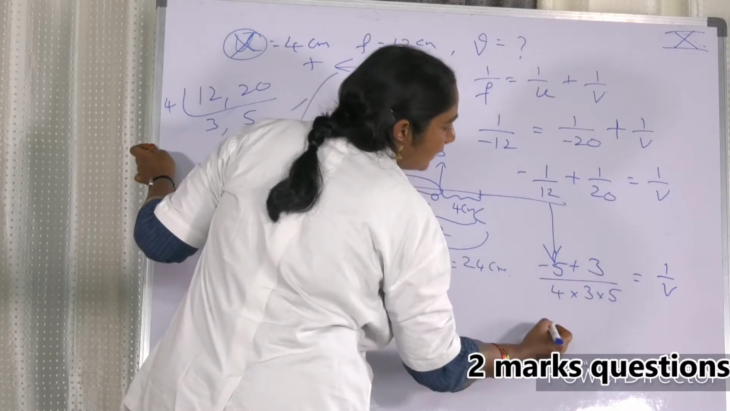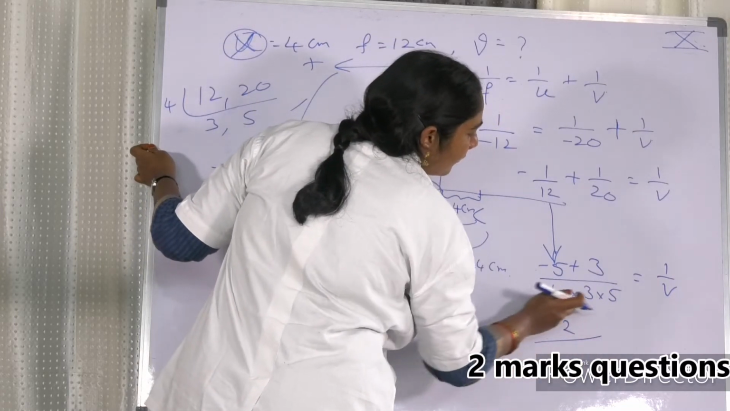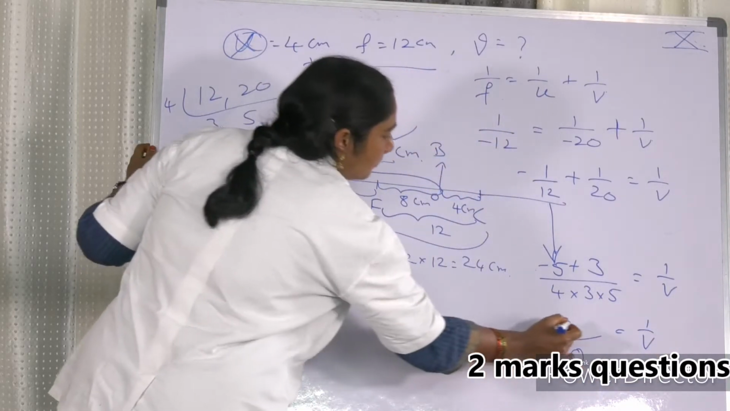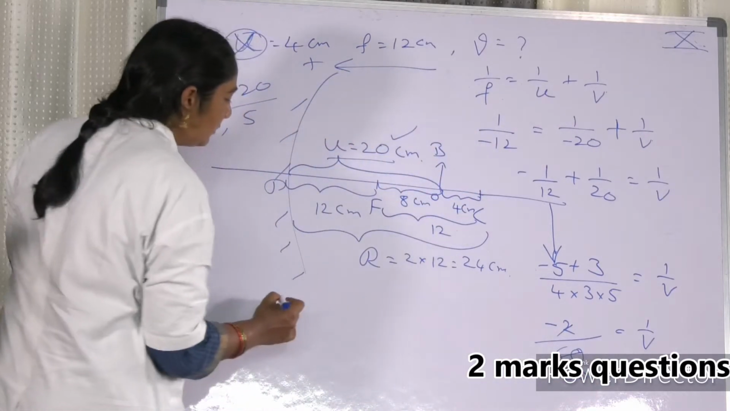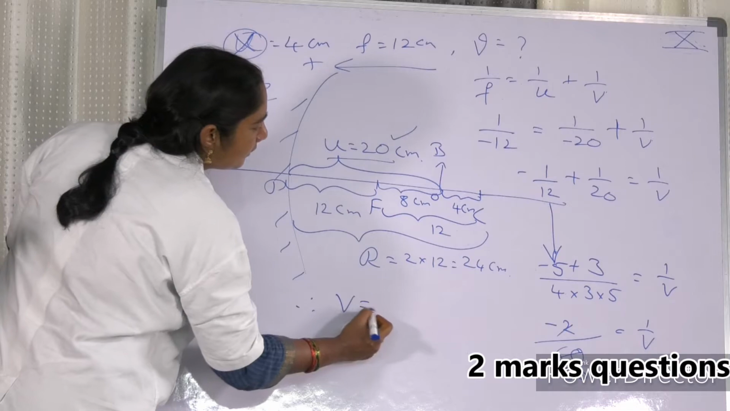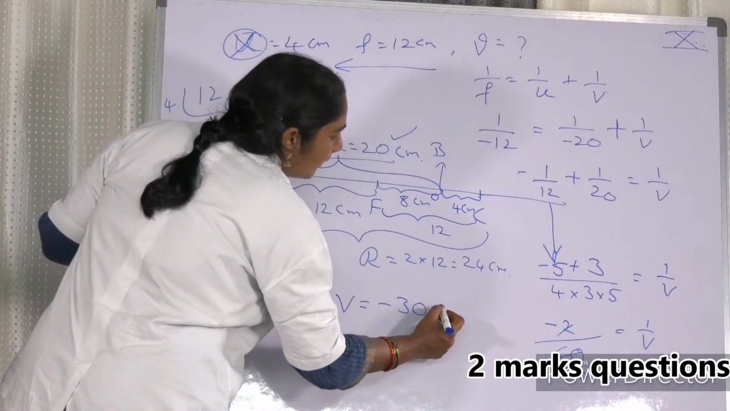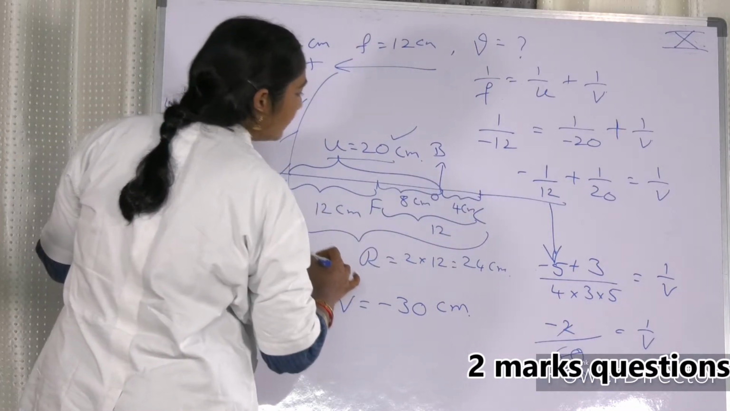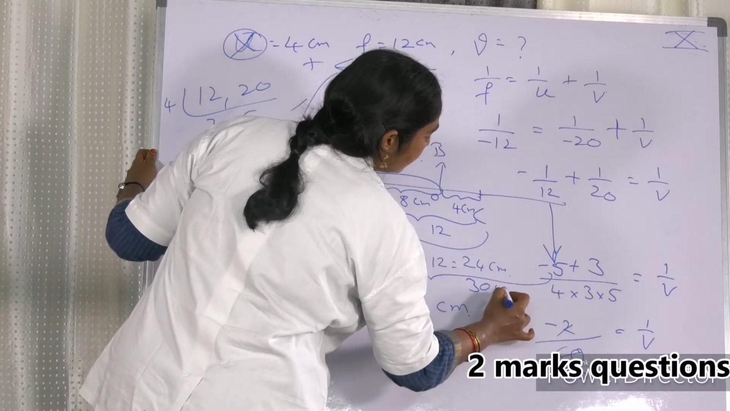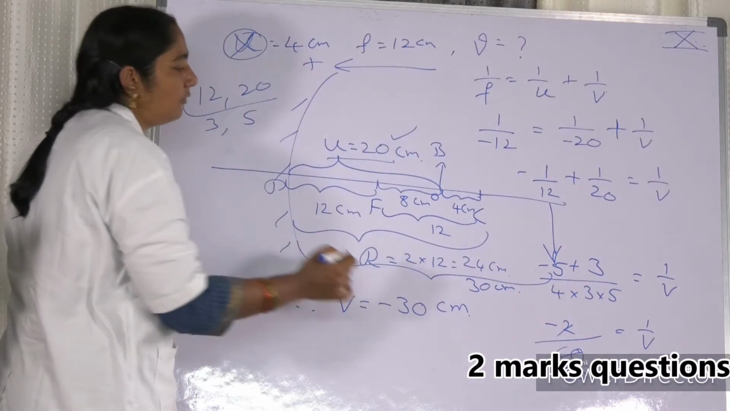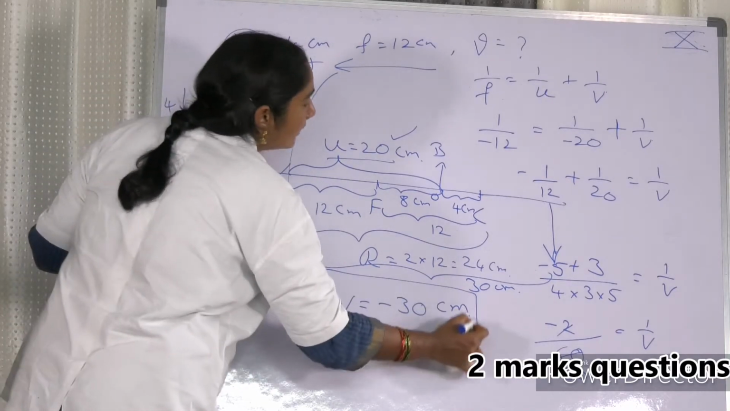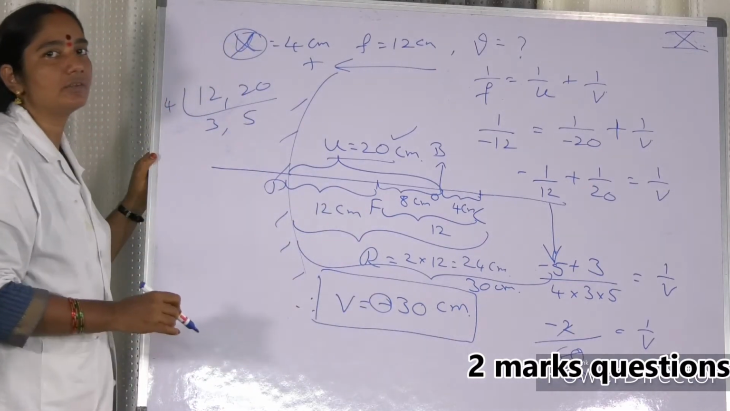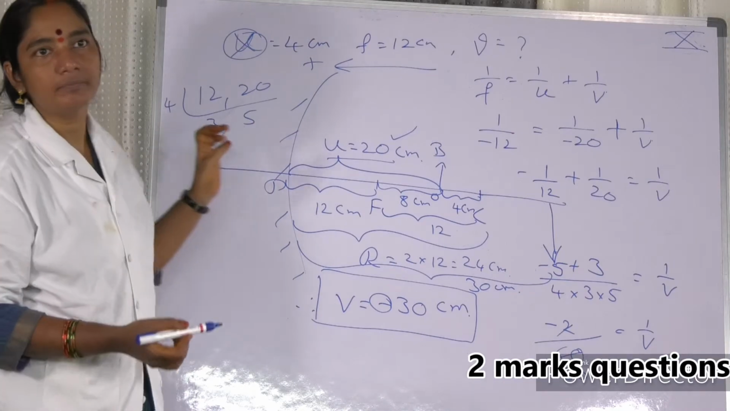So minus 5 plus 3 minus 2 by 4 5 is 20, 23, 60. That is equal to 1 by v. Therefore we got the value v is equal to minus 30, minus 30 centimeters. Now we got the value of v. So the image is formed at a distance of 30 centimeters from the pole. That is being asked. Minus indicates that it is a real image. Okay, madam. Thank you.